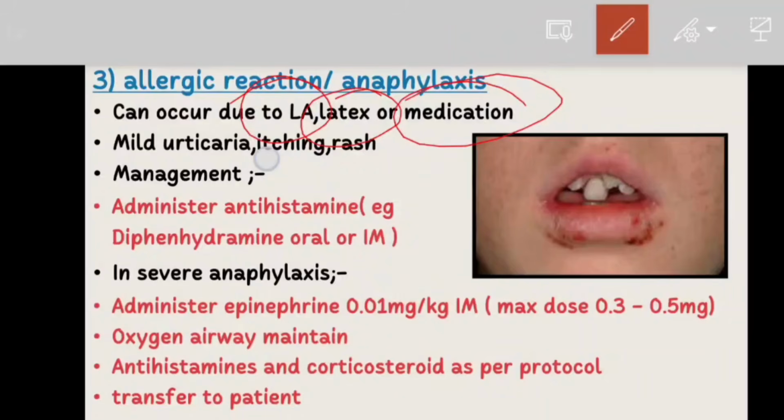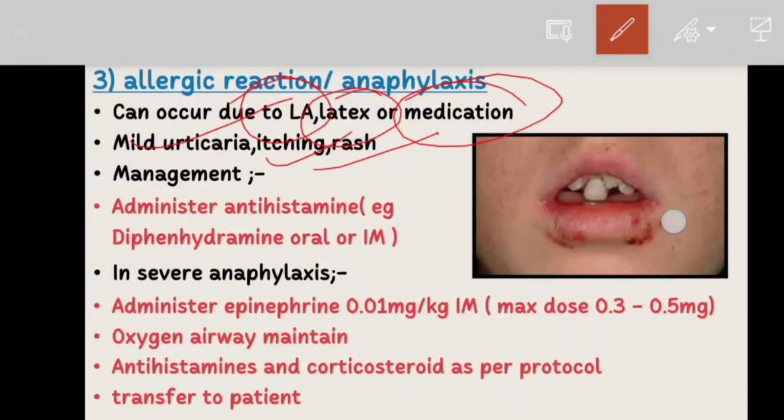So now we will see the signs and symptoms. Here the mild allergic reaction includes itching, skin rash, and urticaria. And severe anaphylaxis includes difficulty breathing, swelling of the lips or the tongue, fall in blood pressure, and unconsciousness.